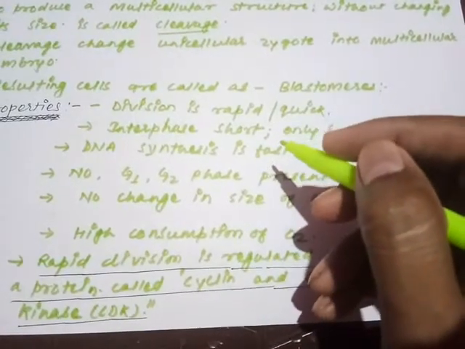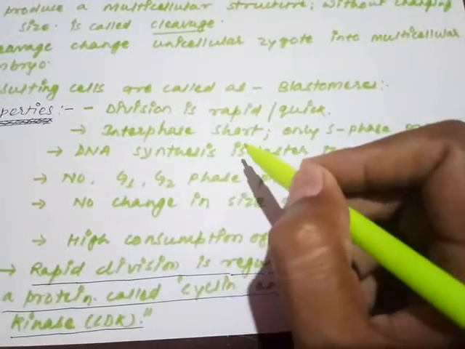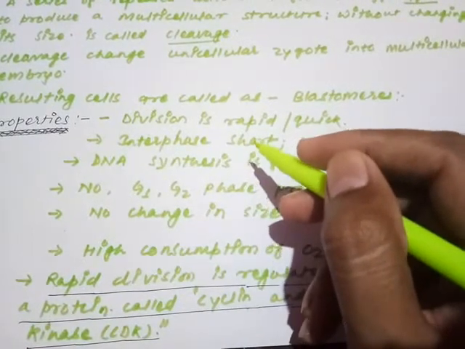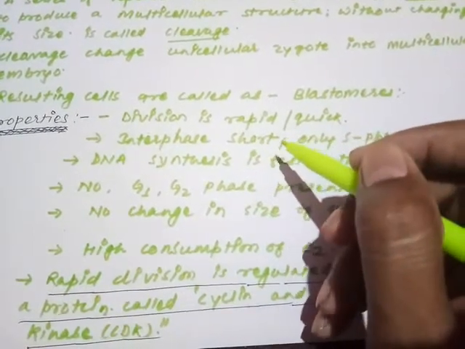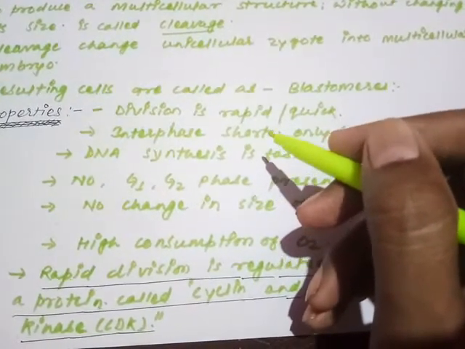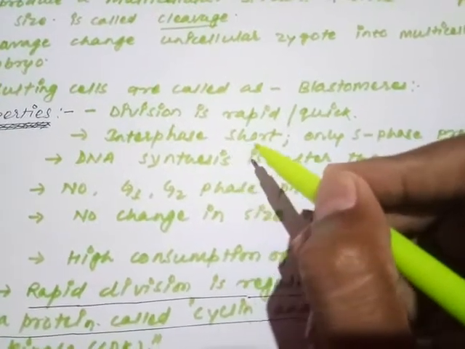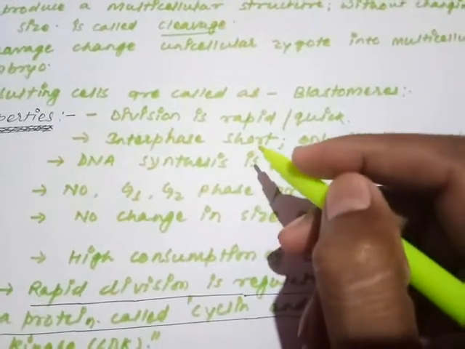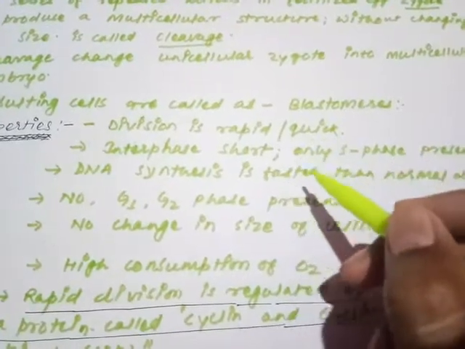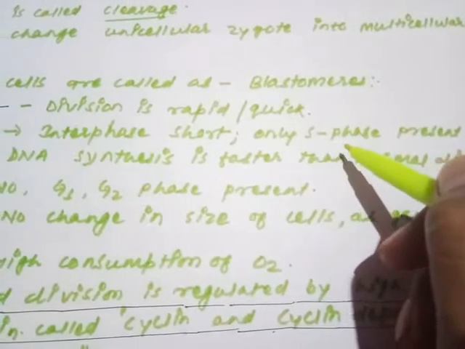If the question asks why this is so, the next property is that the interphase in the cleavage is very short. Are you getting my point? The cleavage is a very fast and rapid process. If the question is there, even though it follows mitotic division, why is it quick or faster? Because the interphase in the cleavage is very short. So how is the interphase short? Because the interphase in the cleavage involves only the S phase. Only S phase is present, no other phase is present during the cleavage.